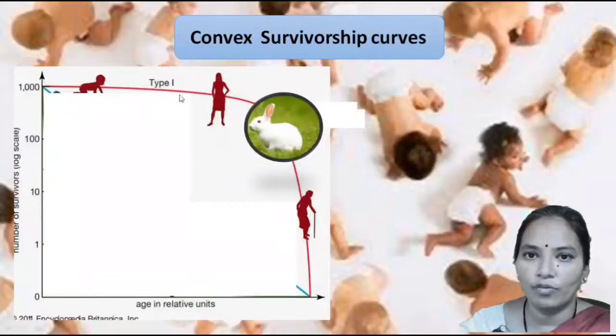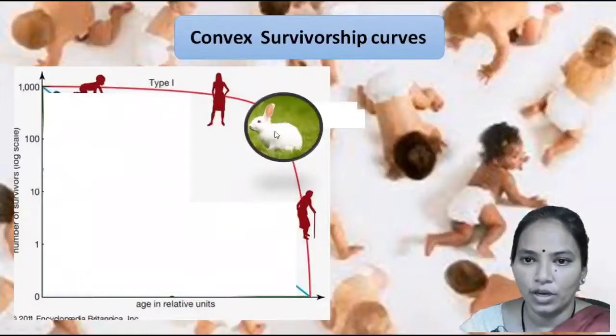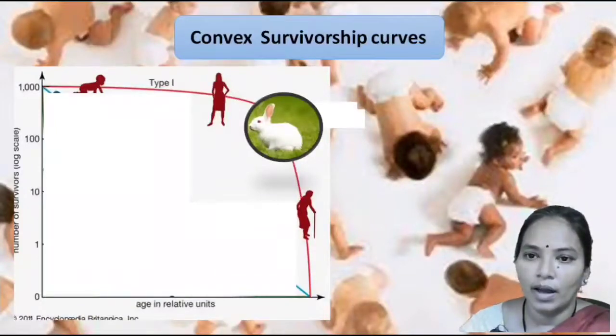Whereas in the case of the convex survivorship curve, we can see that there is very little mortality in childhood and even in the teenage years, but there is larger mortality at old age. This can also be observed in other animals like the mammals and larger fishes.